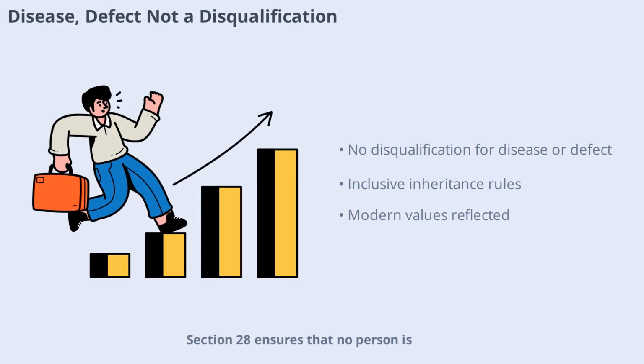Section 28 ensures that no person is disqualified from inheriting property due to disease, defect, or deformity. The Act removes outdated exclusions, affirming that all heirs, regardless of health, are entitled to their share. This progressive stance reflects modern values of inclusivity.